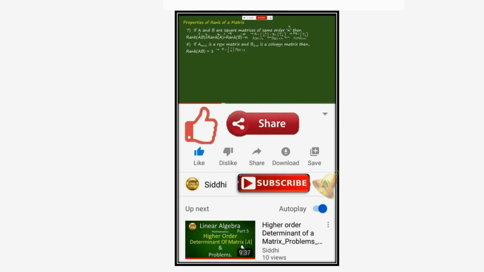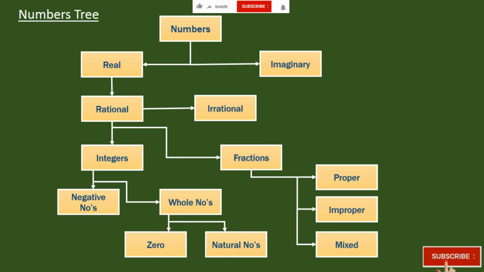Let us start now. To understand complex analysis properly, you have to understand the number tree. Numbers are divided into many forms. You have to understand each and every number, what they are called. I'll be starting from the bottom. It's nothing but natural numbers. What is a natural number? Natural numbers are 1, 2, 3, and so on to infinity.